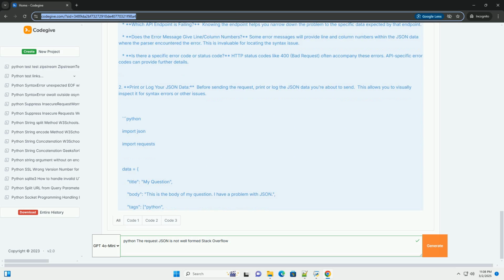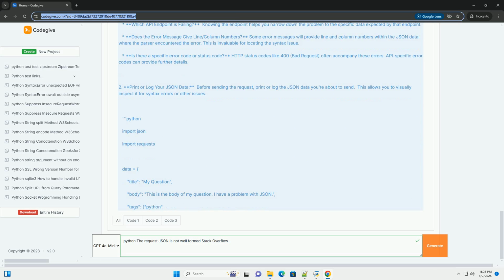Content type header: setting the content type header to application/json tells the server that you're sending JSON data in the request body. This is often crucial. Troubleshooting example scenarios. Here are some specific examples of common errors and how to fix them. Scenario 1, missing quotes. Scenario 2, trailing comma. Scenario 3, encoding issue. Scenario 4, data structure mismatch.